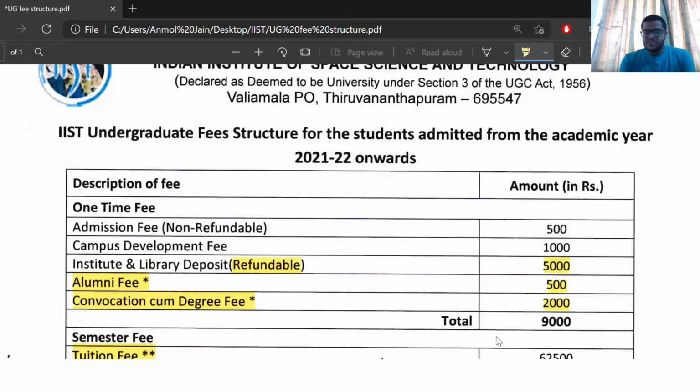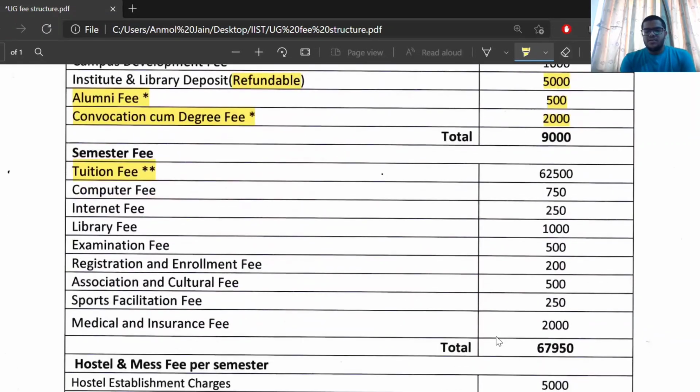So let's see the semester fee. Semester fee includes tuition fee, which is the major portion of the semester fee, and other things are just nominal charges. This tuition fee will be such that you will get a fee waiver depending on your category. So this overall semester fee is 67,950 rupees and the one-time fee will be 9,000.